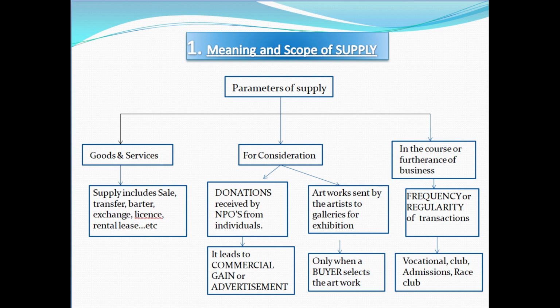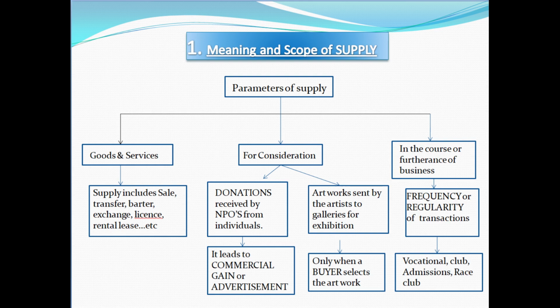The supply should be in the form of goods or services, which means things other than goods or services, like money and securities, do not attract GST. The second parameter is that supply should be made for a consideration. And the third one is that supply should be made in the course or furtherance of business. If the three parameters are satisfied, it is treated as a supply, but there are some exceptions to the second